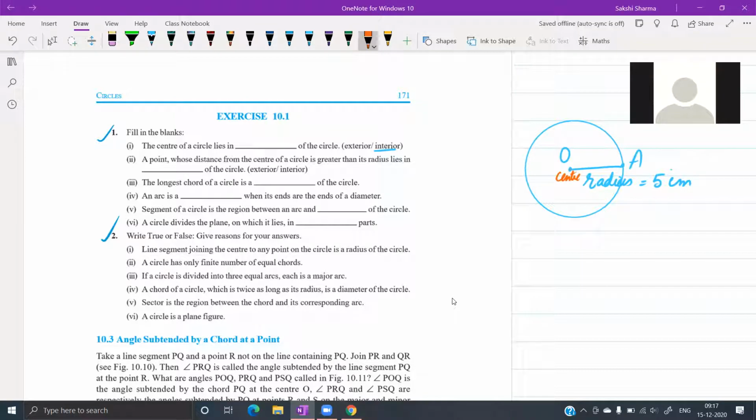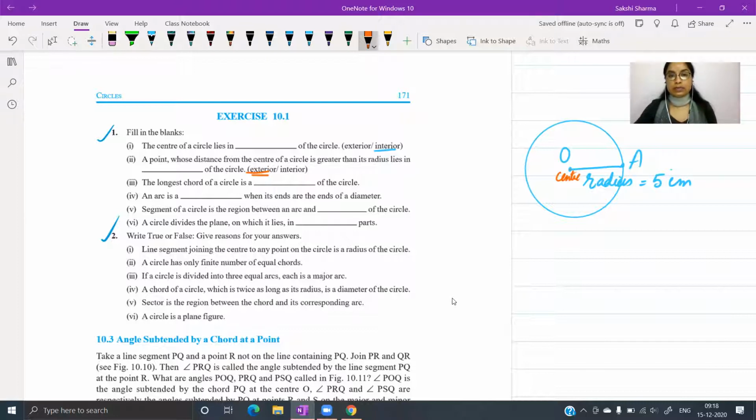Exterior. It would be in the exterior. All the points which lie on the boundary have a distance equal to the radius. The points which lie in the interior, their distance from the center will be less than the radius. और जो points बाहर होंगे उनका distance radius से ज़्यादा हो जाएगा, दूर चले गए वो center से.